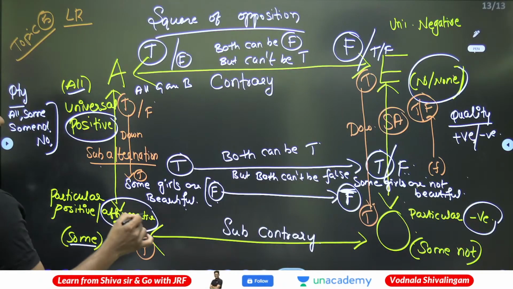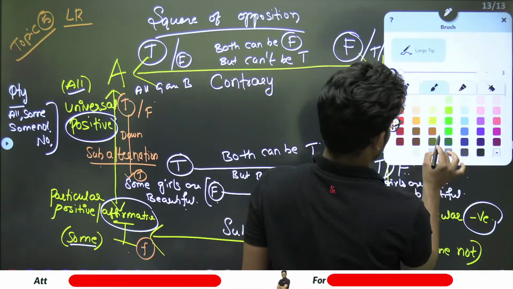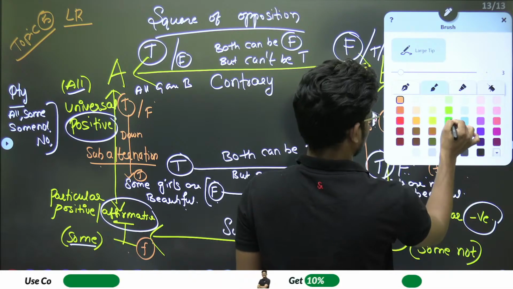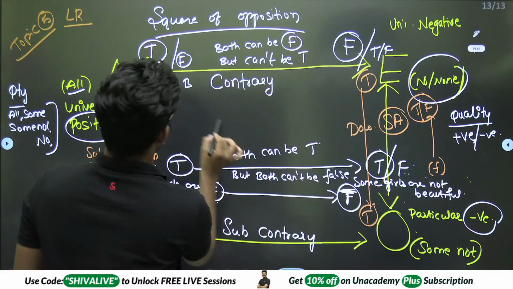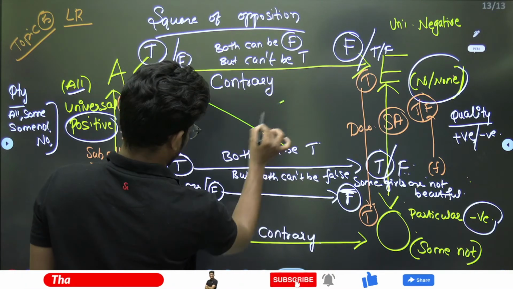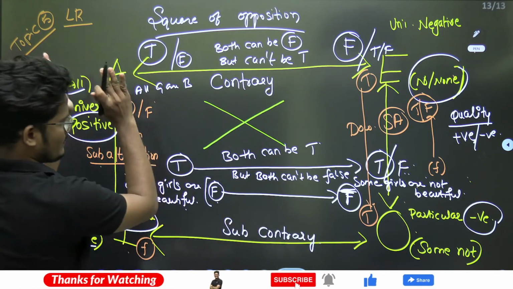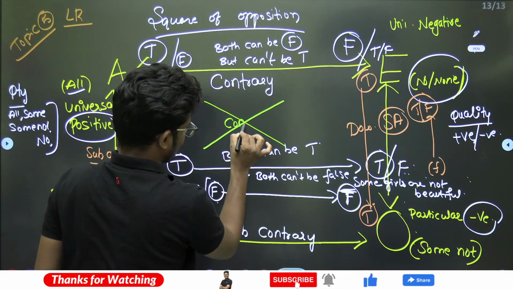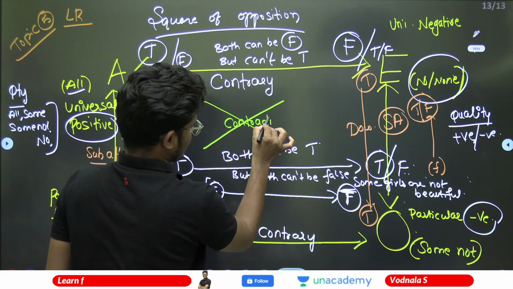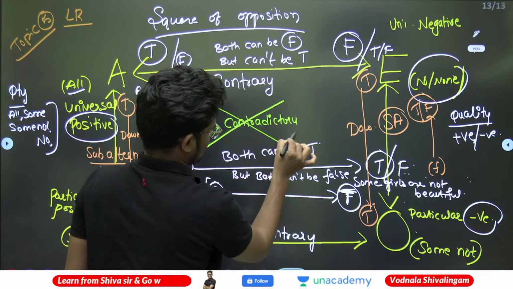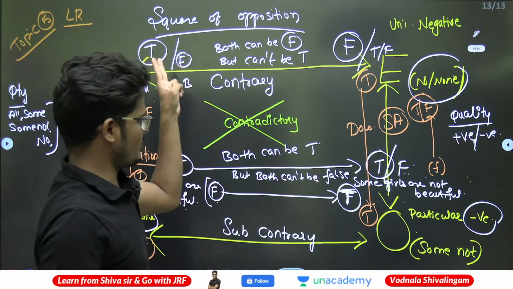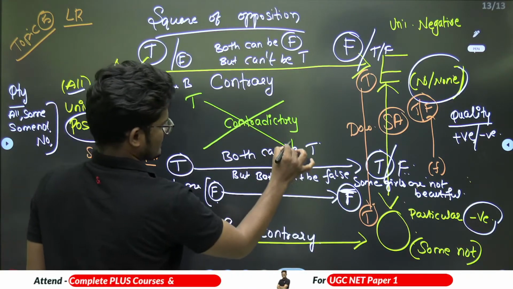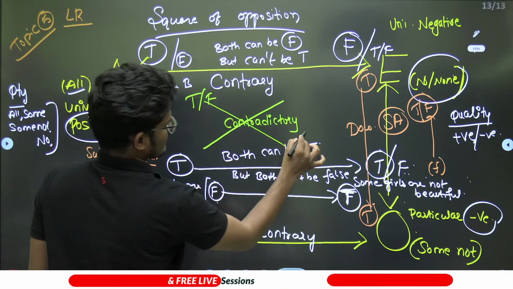Right? And the last and final one, let me take another color to differentiate. Last and final one, which is contradictory. If "all girls are beautiful" is correct, the opposite to that is contradictory. If "all girls are beautiful", then "some girls are not beautiful". If this is true, this is false. If this is false, then this is true.